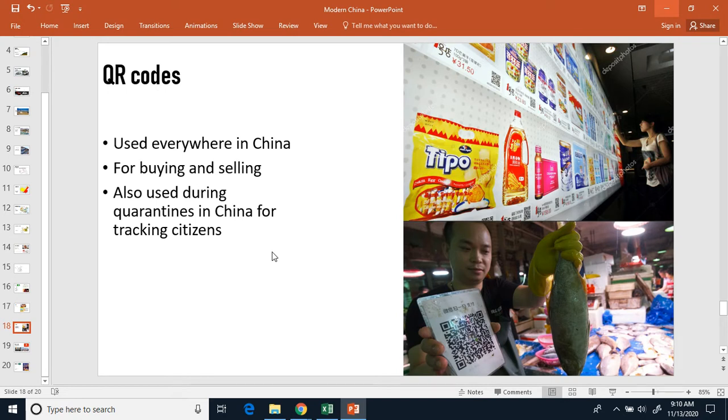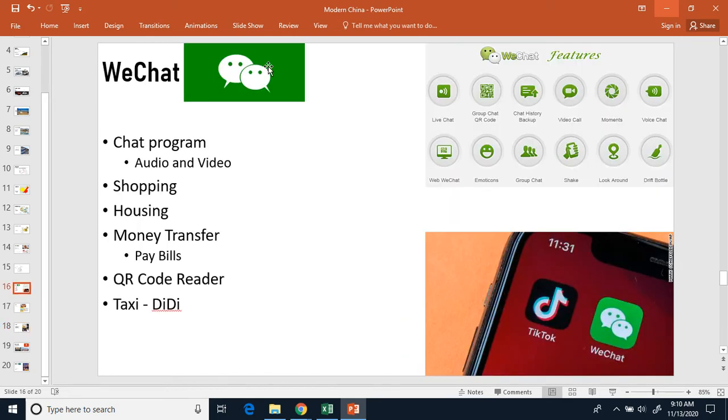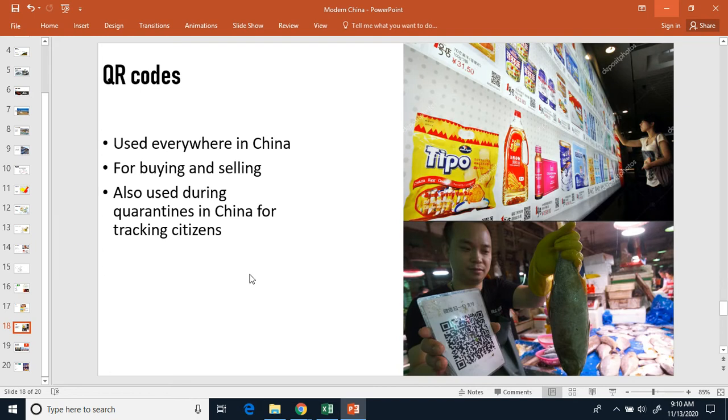QR codes. They use QR codes for everything in China. They're used everywhere. If you want to buy something, you want to sell something, QR codes. So you can use it for money transfers, like we talked about with the WeChat. You can do money transfers on WeChat, which means you can use the QR code scanner on it, and you can transfer money directly over to somebody.